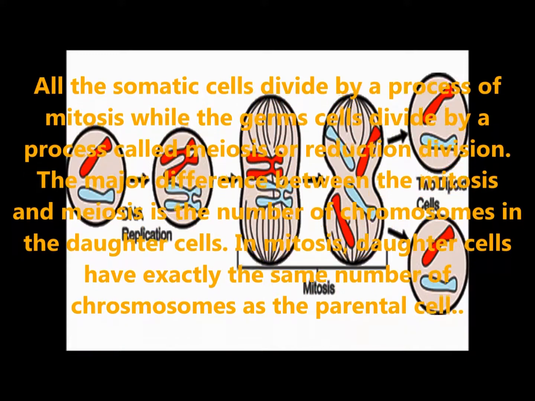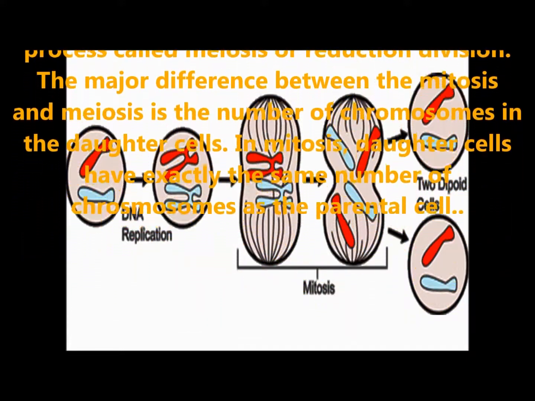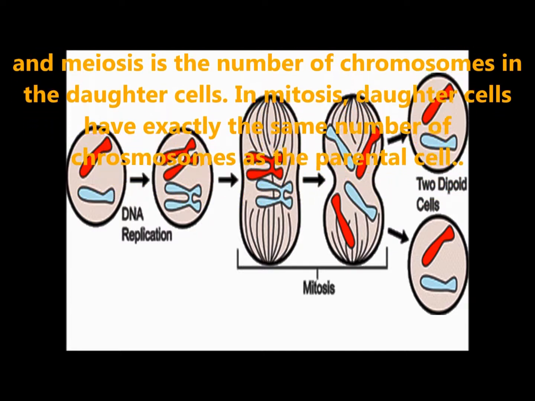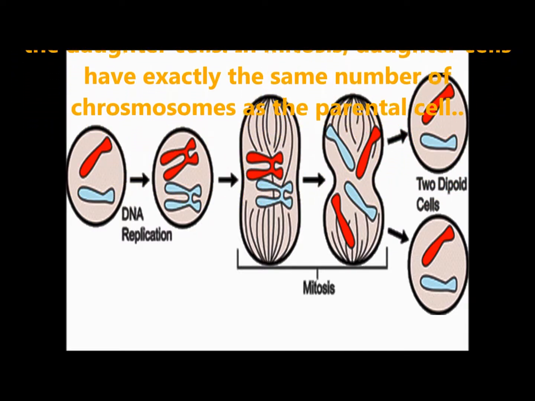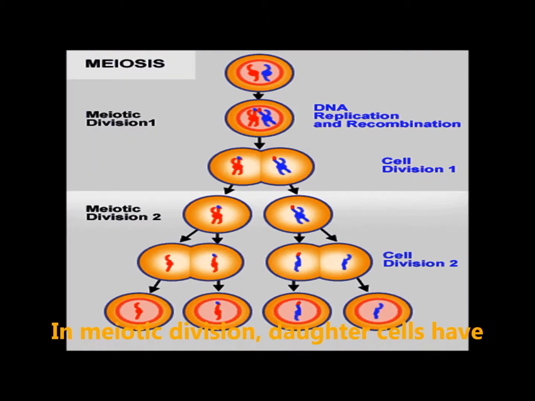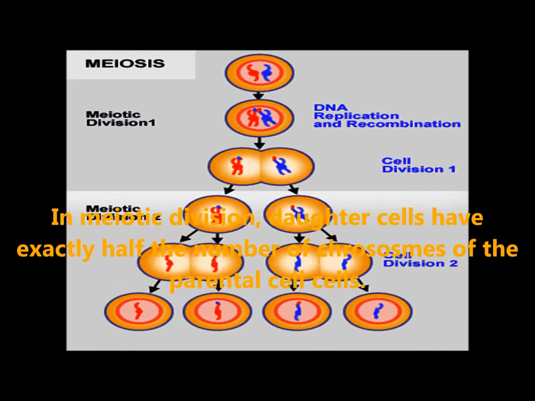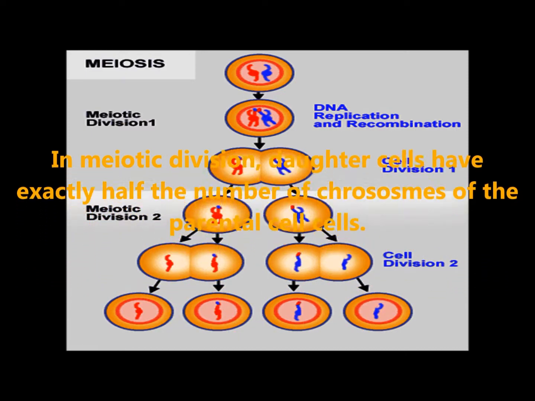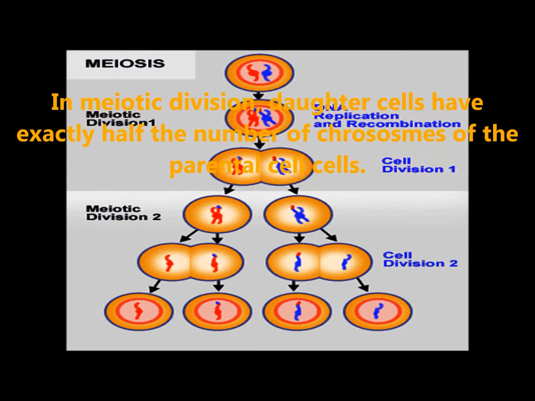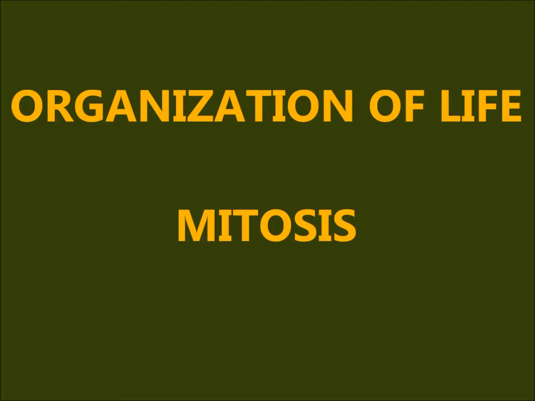The major difference between mitosis and meiosis is the number of chromosomes in the daughter cell. In mitosis, the daughter cells have exactly the same number of chromosomes as the parental cell. In meiosis, the daughter cells have exactly half the number of chromosomes of the parental cell. Children, let us see the details about mitosis and meiosis in the next two videos. Cell division: mitosis.